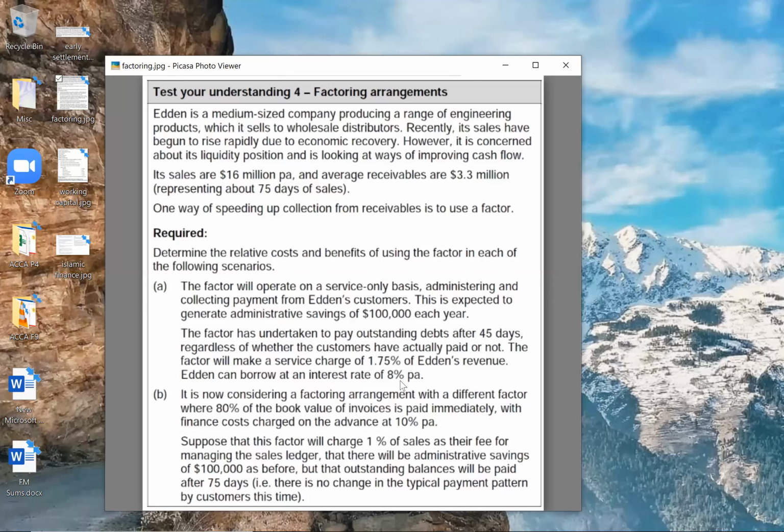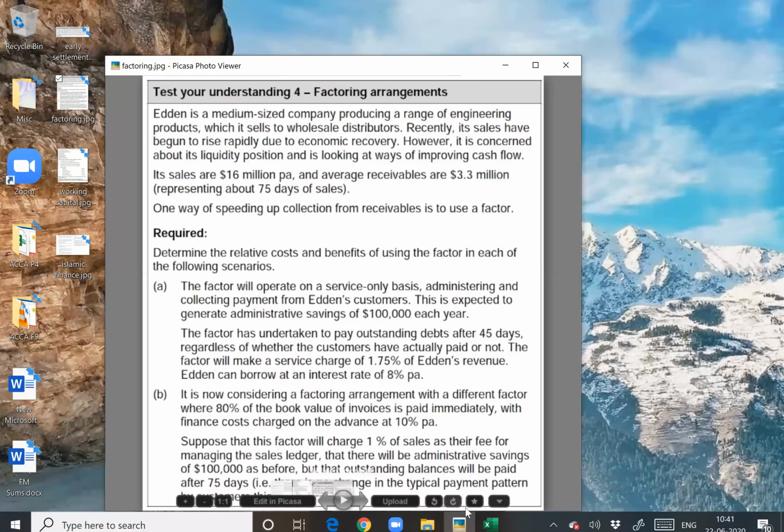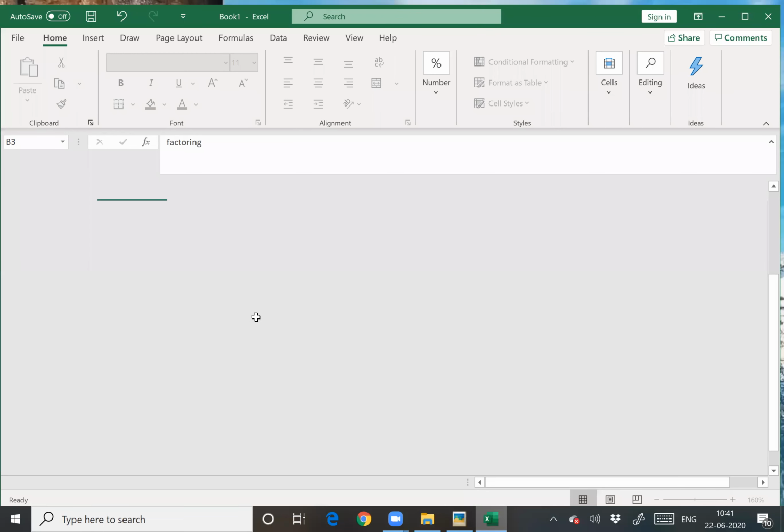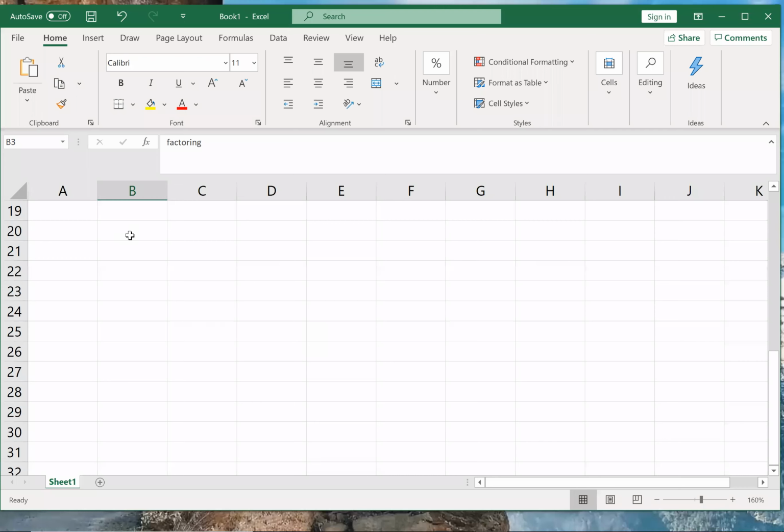Correct? So I have to find out my net cost. So cost of factoring, that will be one thing, and benefits due to factoring will be other thing.